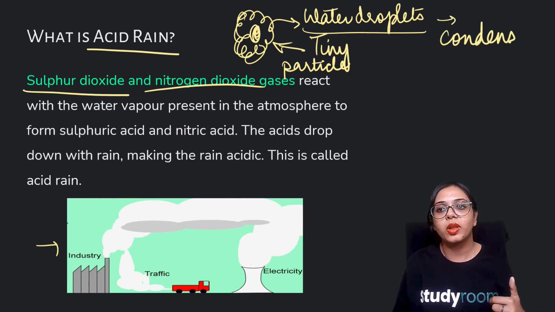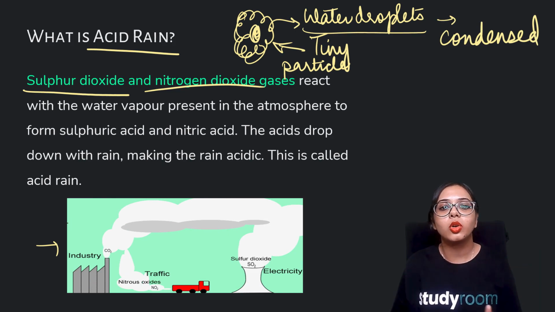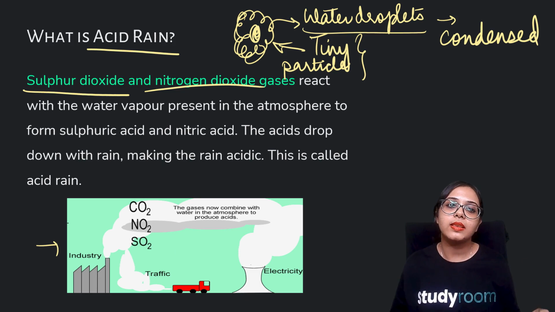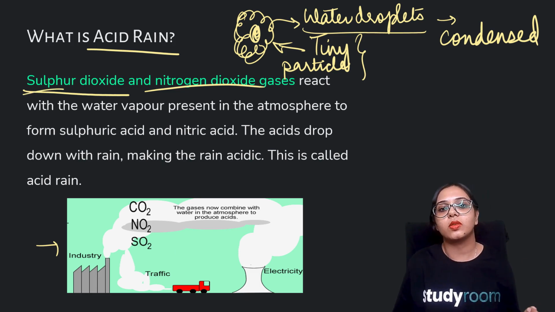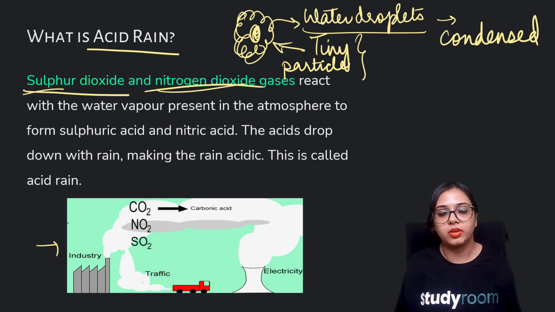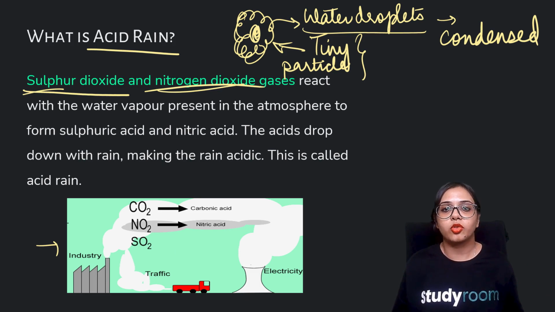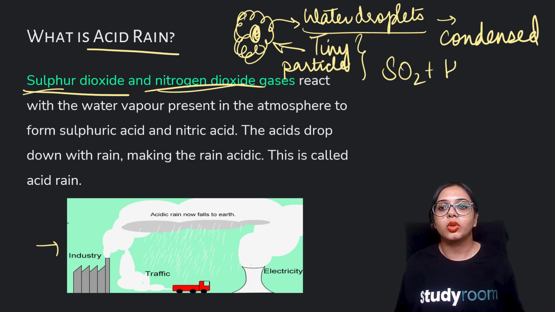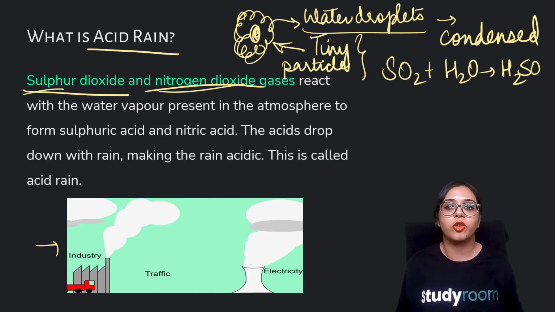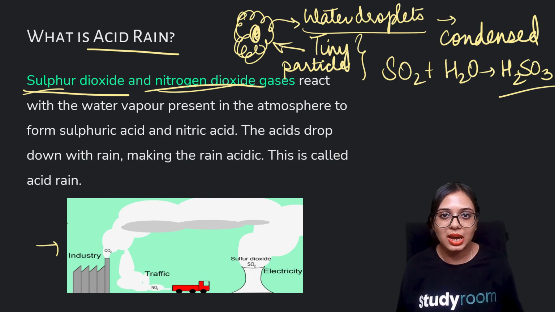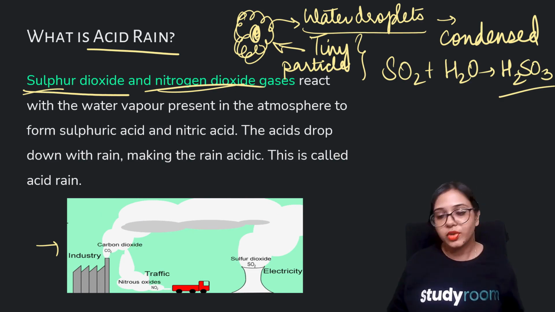into water droplets around these tiny solid particles present in the air, these oxides of sulfur and oxides of nitrogen, as well as carbon, mix up with the water droplets, like I had shown you in the previous slide. So they mix up with the water molecules to form sulfurous acid, sulfuric acid, all right, and nitric acid.